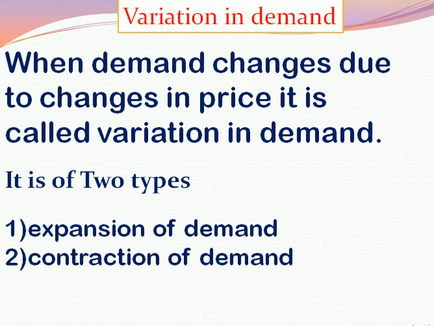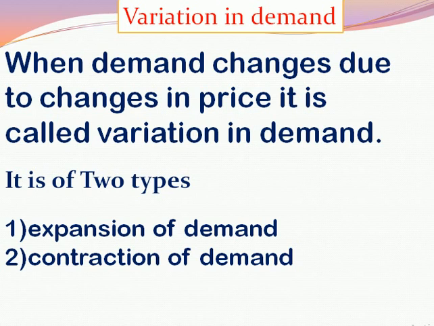The demand will be affected due to change in the price, while other factors, that is income of consumer, taste, habit, fashion, all remain constant. Other factors remain constant and the price changes, and due to the change in the price only, the demand also changes. That is called variation in demand.